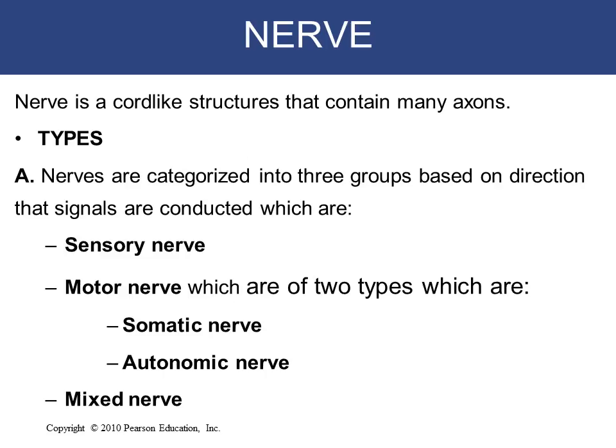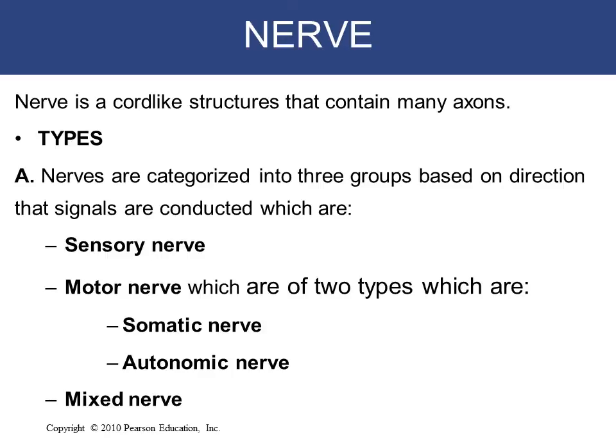So a nerve is a cord-like structure that contains many axons, and these nerves are categorized into three groups based on the direction that signals are conducted, which are the sensory nerve, the motor nerve, and the mixed nerve.